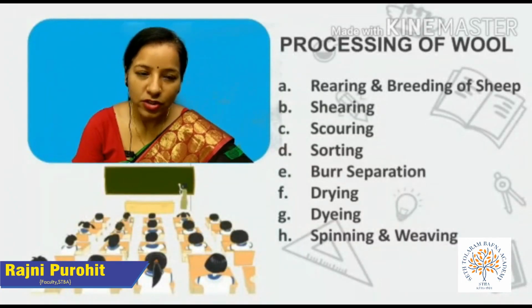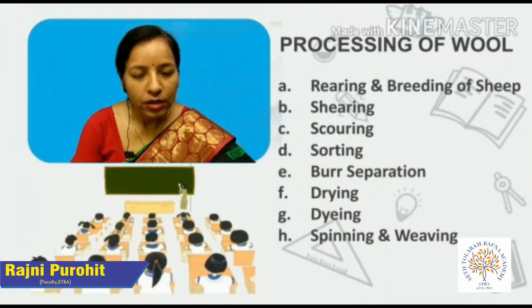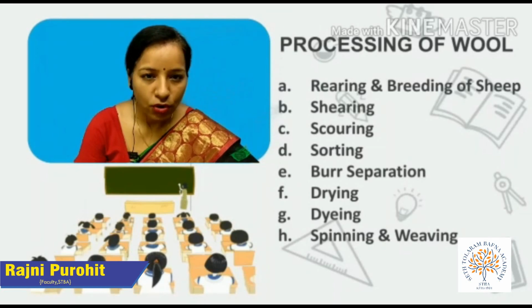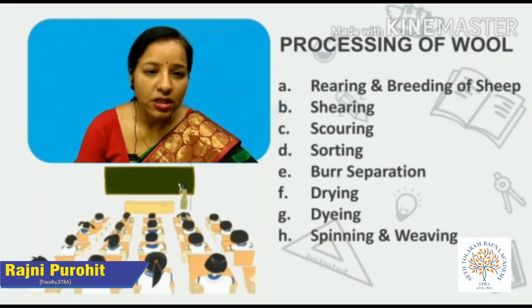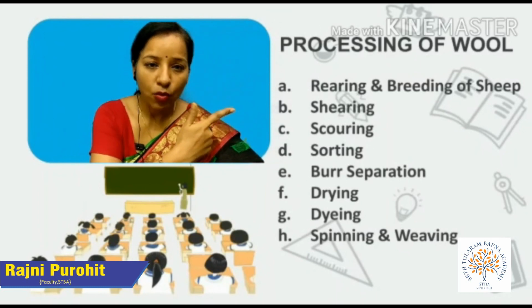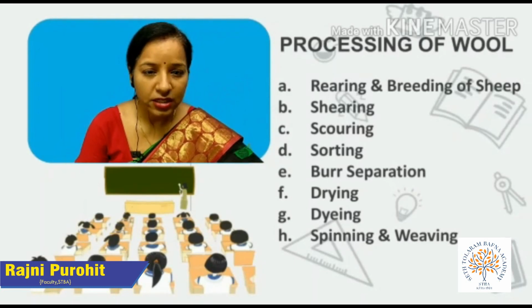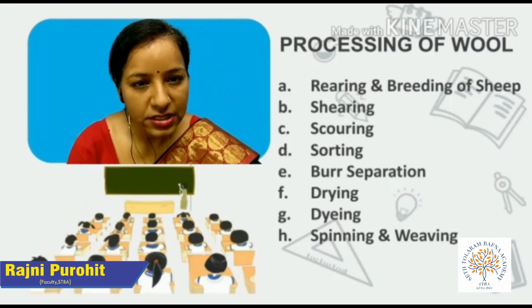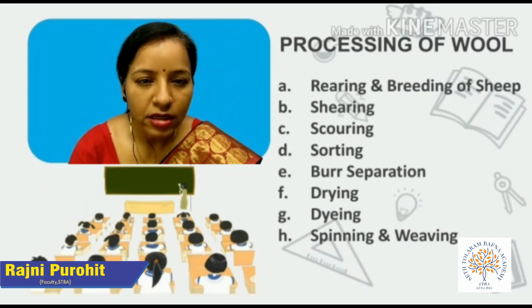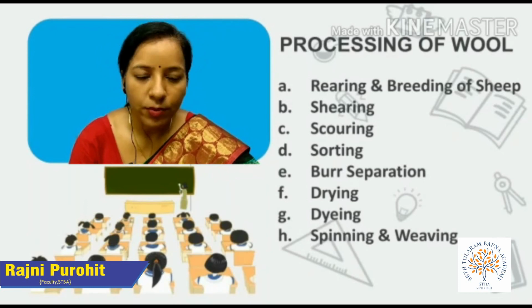Moving ahead with the next topic, that is processing of wool. Processing of wool means how wool is obtained from fleece. This process involves various different steps which are as follows. Number 1, rearing and breeding of sheep. Second is shearing. Third, scouring. Number 4, sorting. Number 5, burr separation. Number 6, drying. Number 7, dyeing. Number 8, spinning and weaving. Now let's discuss all these steps one by one.